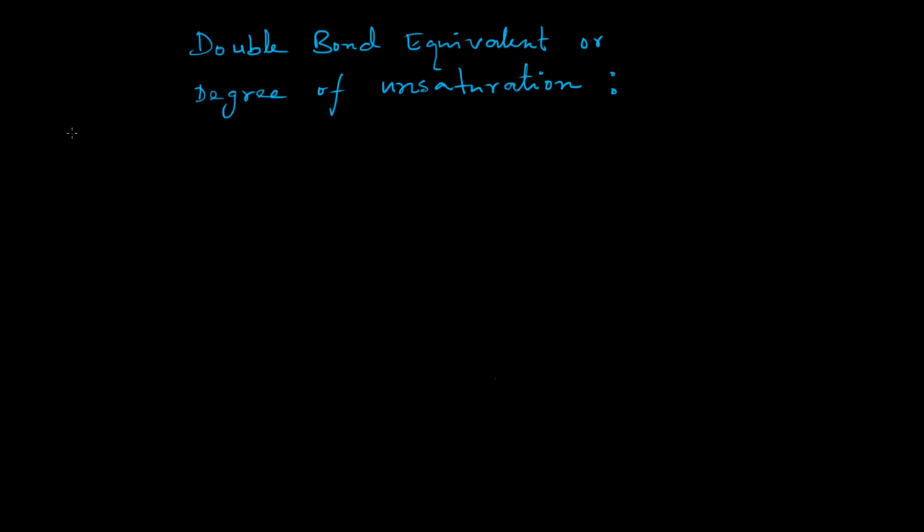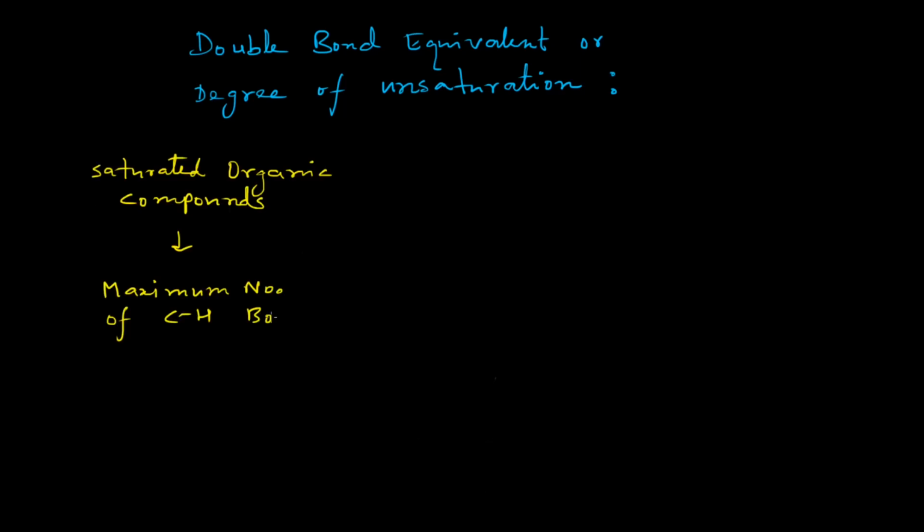Let us first understand what a saturated organic compound is and what an unsaturated organic compound is. Saturated organic compounds are those which possess the maximum number of carbon-hydrogen single bonds. On the other hand, unsaturated compounds possess pi bonds in the form of either double bonds or triple bonds, or a ring, maybe one ring or more than one ring.